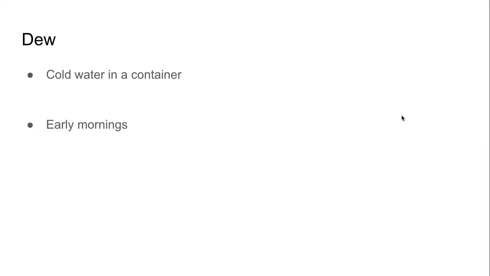So if temperature goes up, it can hold more water vapor. If the temperature goes down, it can hold less water vapor. So when the temperature decreases, the water vapor in the air will convert into liquid and dew is formed. This is also one of the reasons of rain.